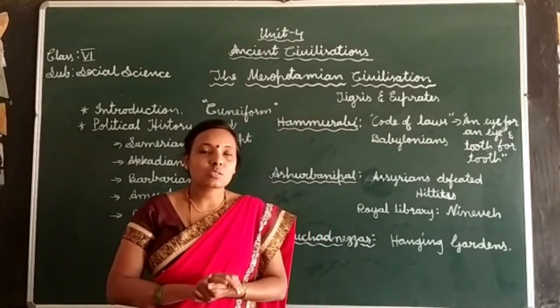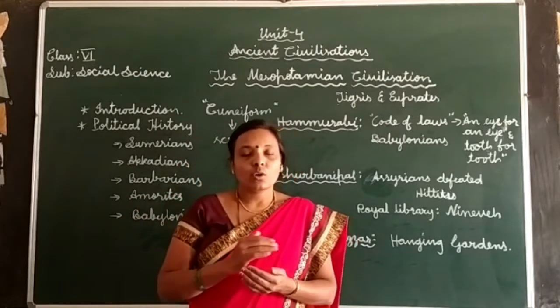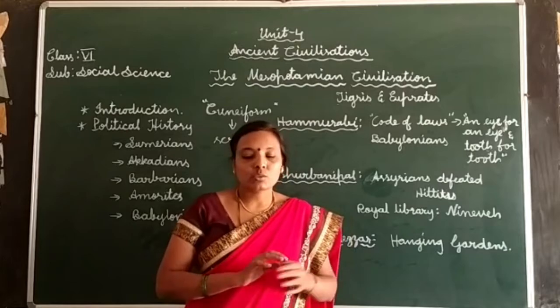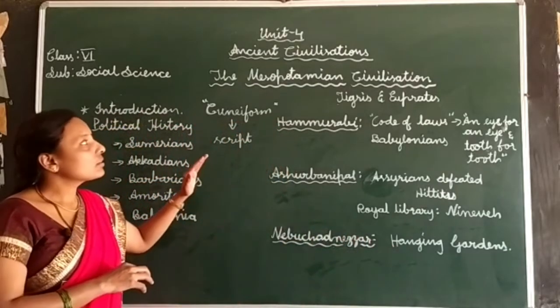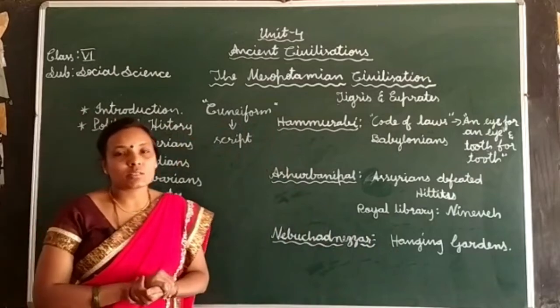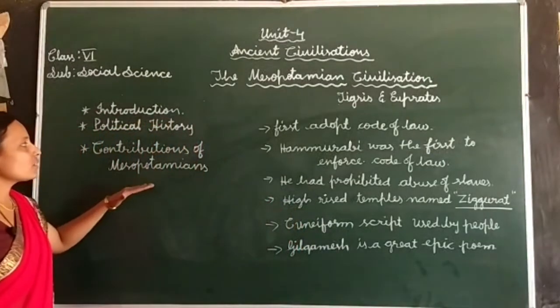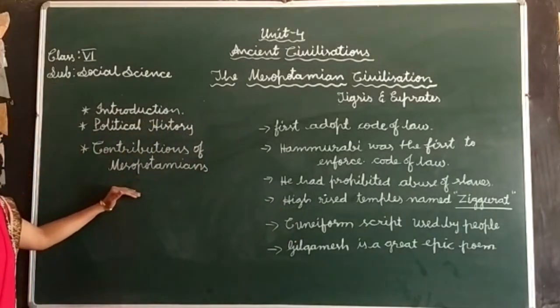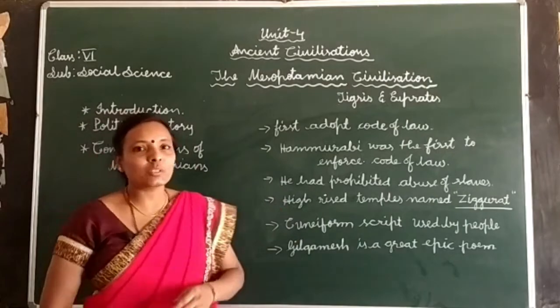After that, the Mesopotamian civilization declined. So this is the political history of the Mesopotamian civilization.